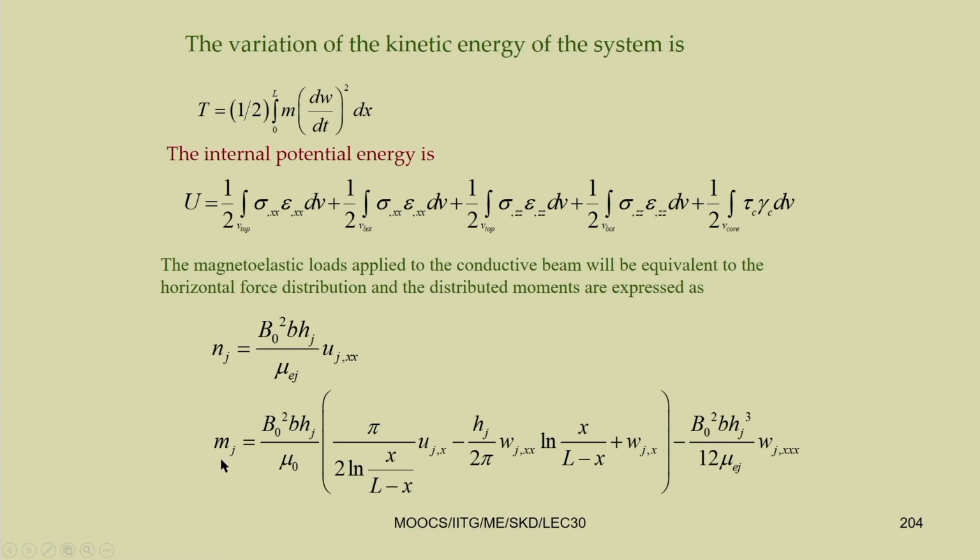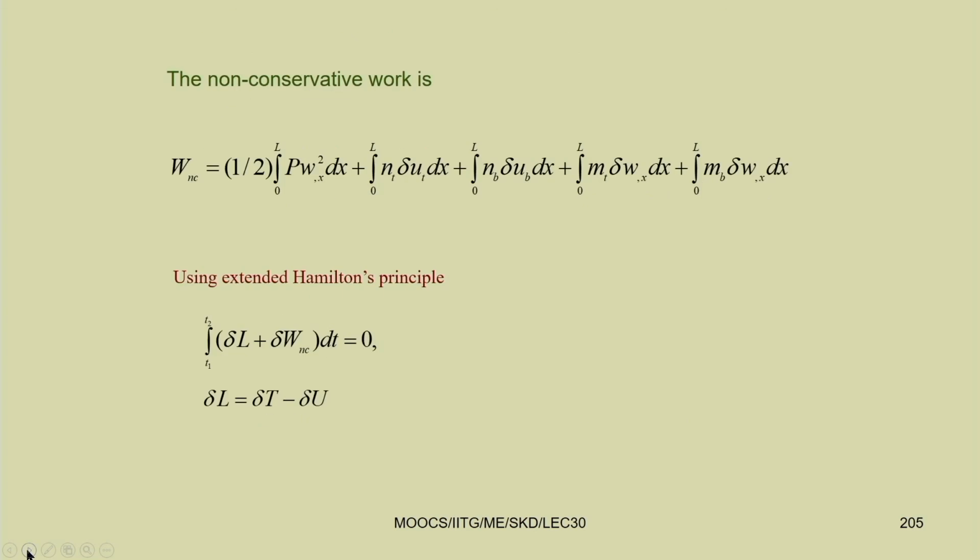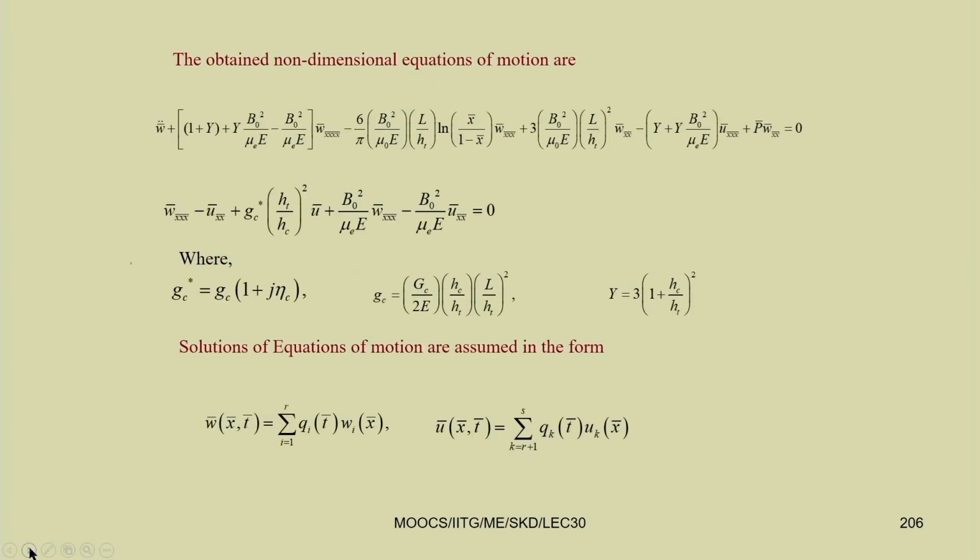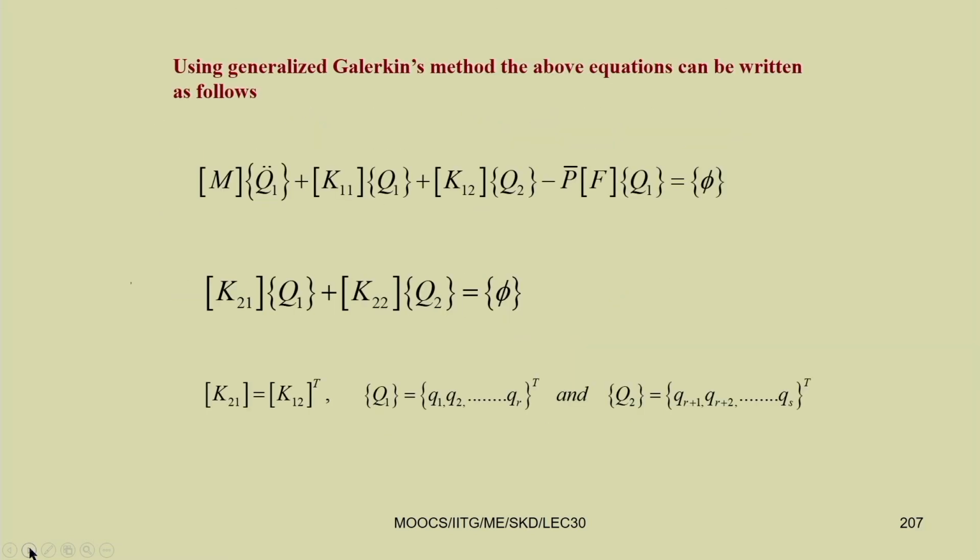We can find this N, this force and this couple, and due to that the axial loading will be there, and we can find the non-conservative work done. Using the extended Hamilton principle, we can derive the equation of motion. The equation of motion will be a spatio-temporal equation. Now you can convert that to its temporal form by using the Galerkin method, which will reduce to this form.